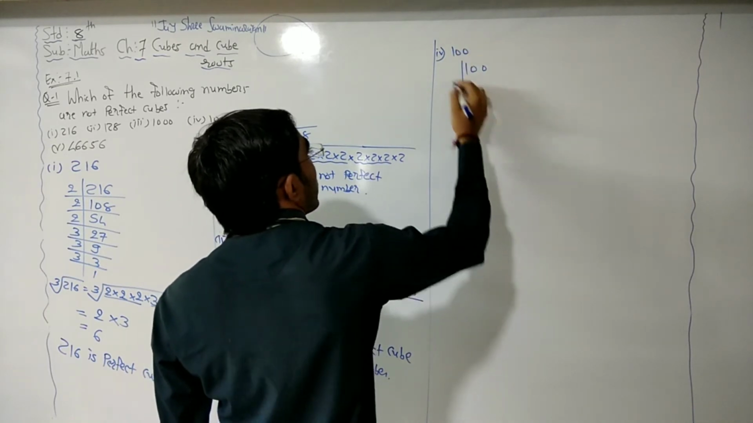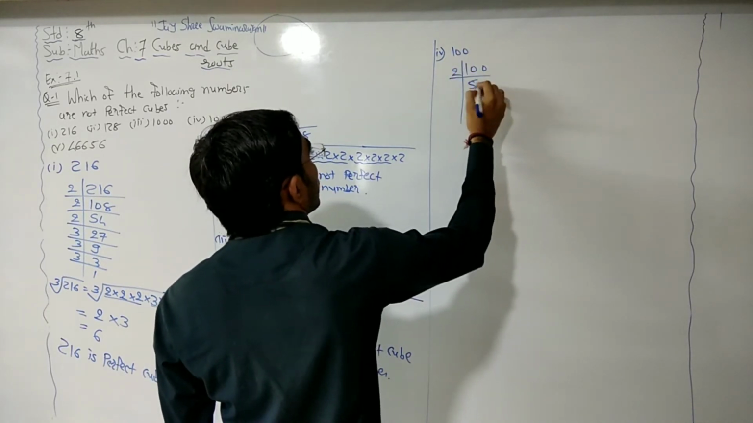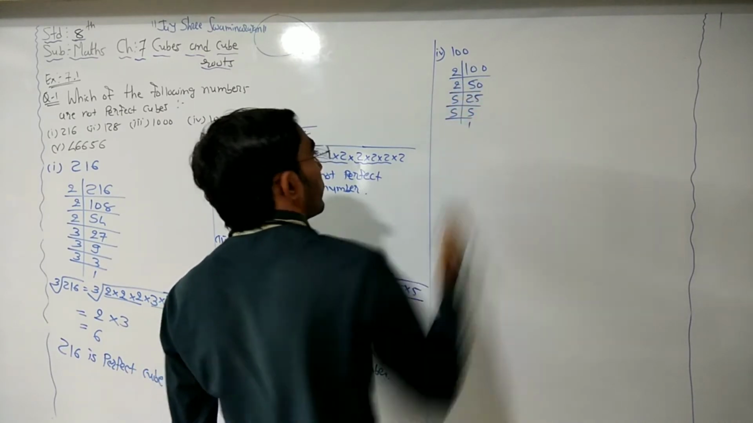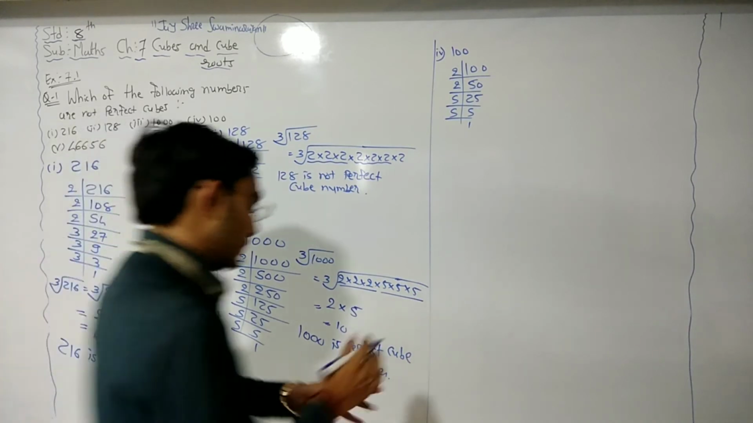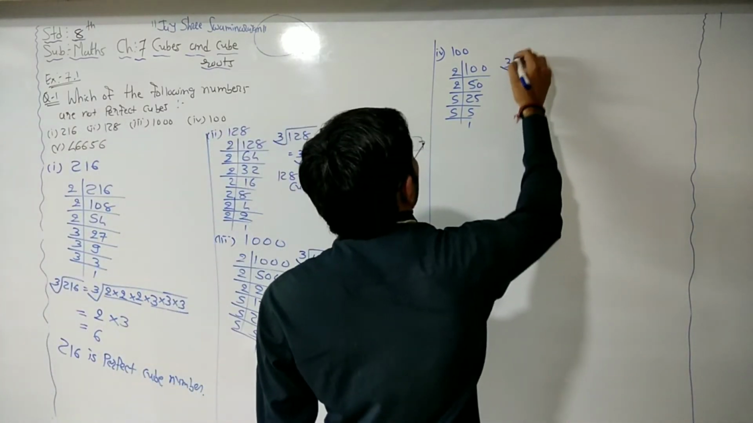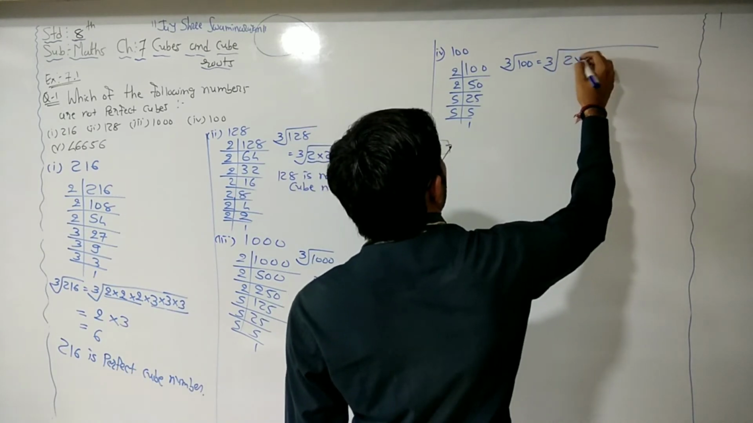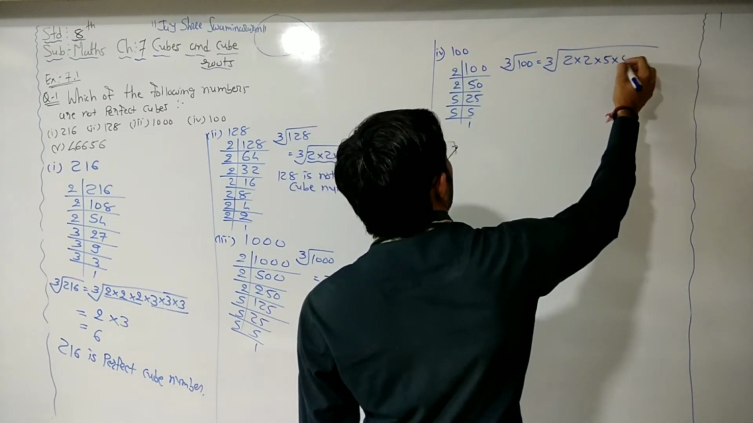So for 100 we know that 50 into 2, 25 into 2, 5 5s are 25, 5 1s are 5. Okay. So cube root of 100. Here we have 2 times 2 and 2 times 5.